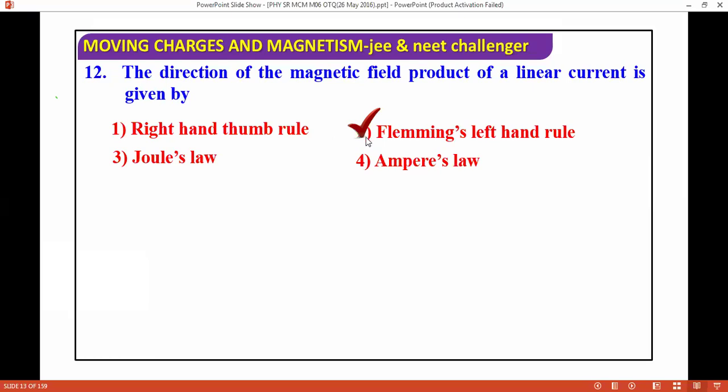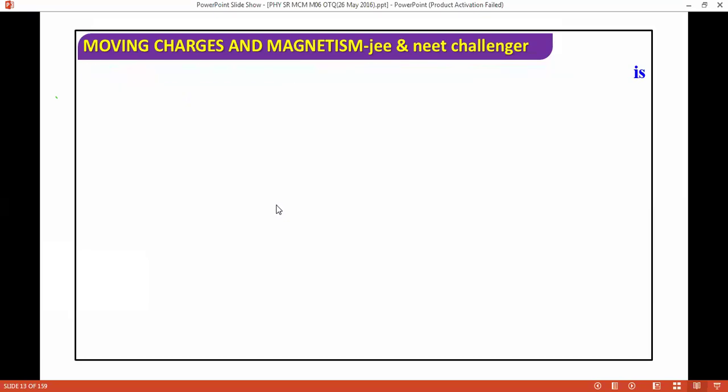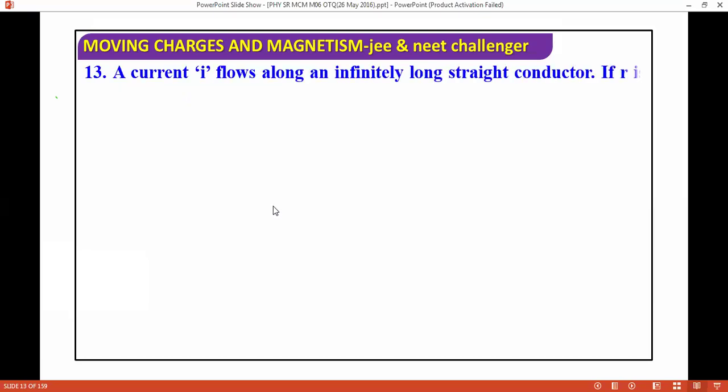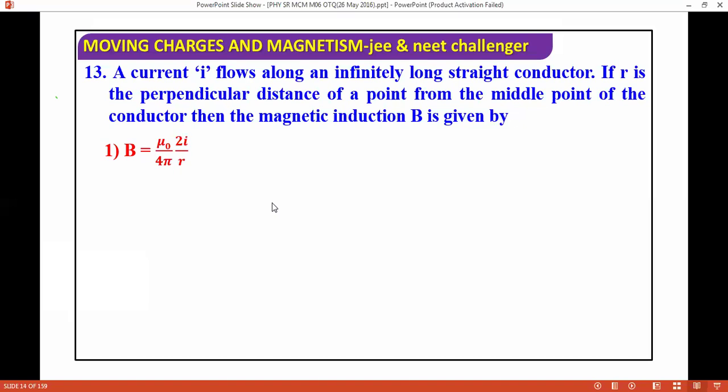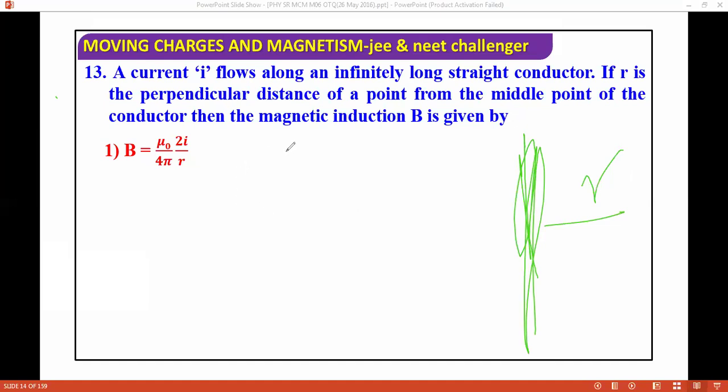Next question: a current I flows through an infinitely long conductor. If R is the perpendicular distance of a point from the middle point of the conductor, then the magnetic field B is given by what? So basically, this is a long straight wire, and R is the perpendicular distance from the wire to the point. The magnetic field is given there. Again, it's an easy question.